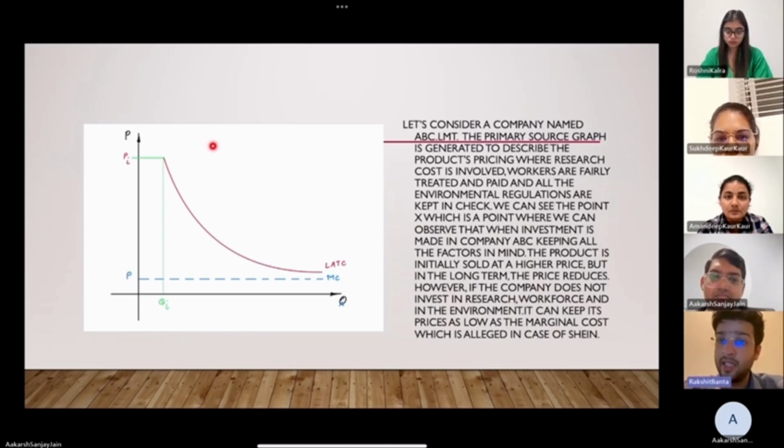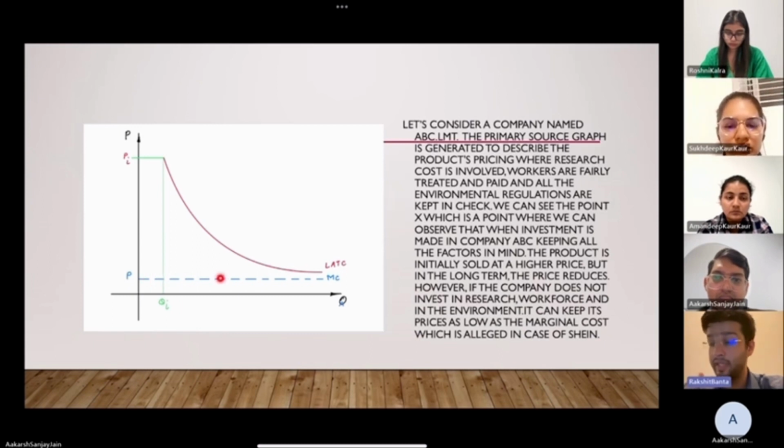We can see a point X, where the company has made its initial investment, keeping all these factors in mind. Initially, the production cost is higher because the production is low and the product is in the testing stage. However, in the long term, the cost decreases and it meets the marginal cost. Shein, on the other hand, avoids all those other expenses, and their prices were as low as the marginal cost, or even they were profitable. That's why they are facing several implications.